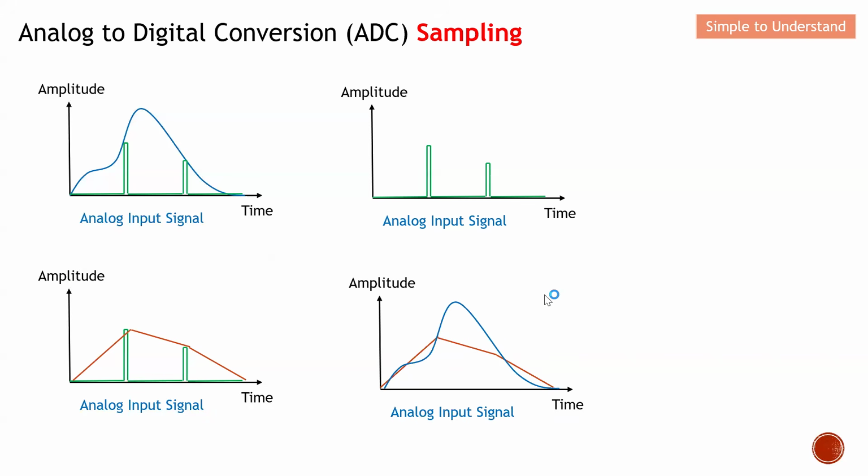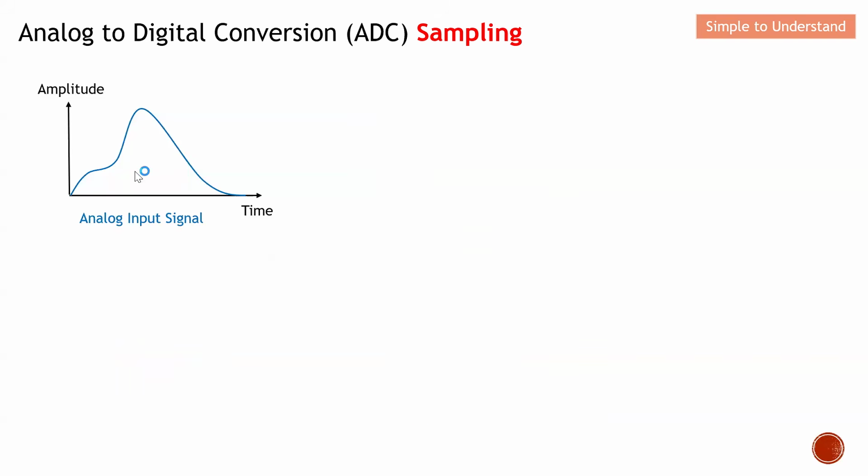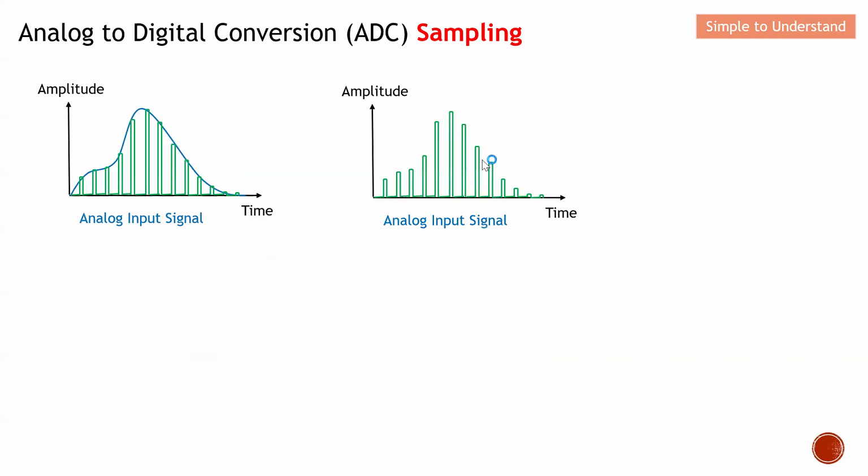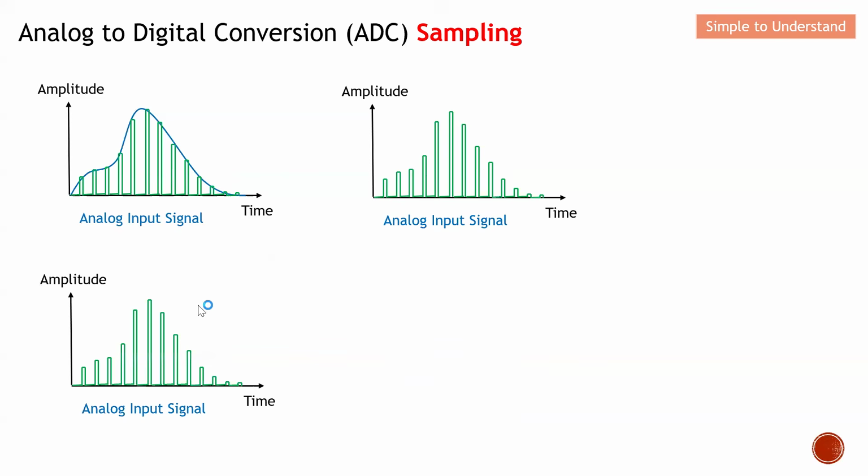Now let me go into good sampling. Again, this is the original analog signal. I'm going to have more sampling now. Can you see here? I'm going to have more sampling, and this is the digital signal now. Imagine this is the digital data that I send over to the receiver, and the receiver receives this so-called waveform here.